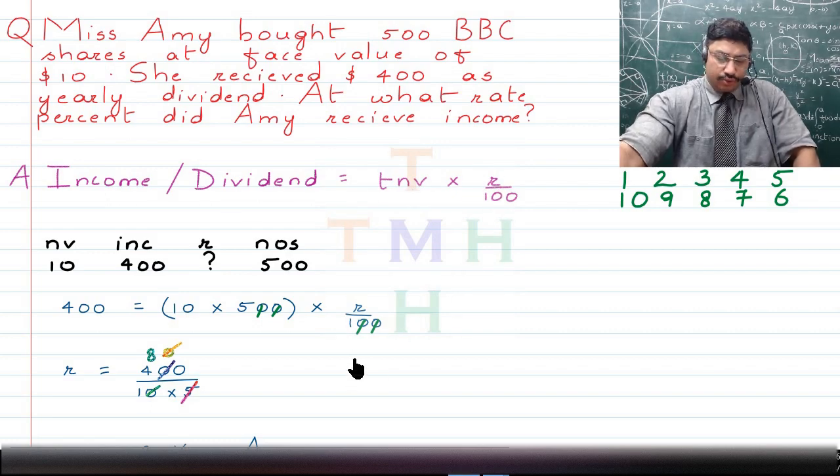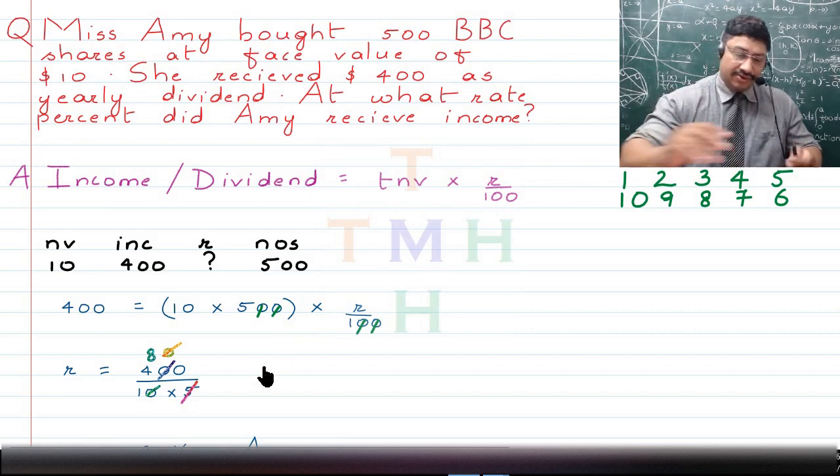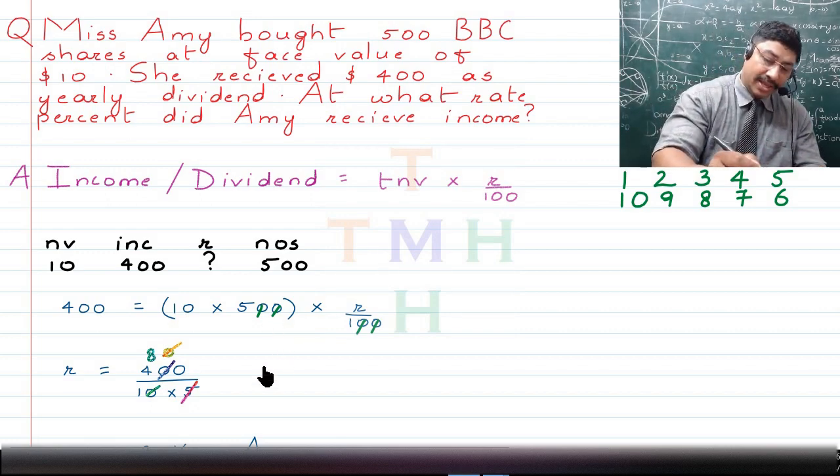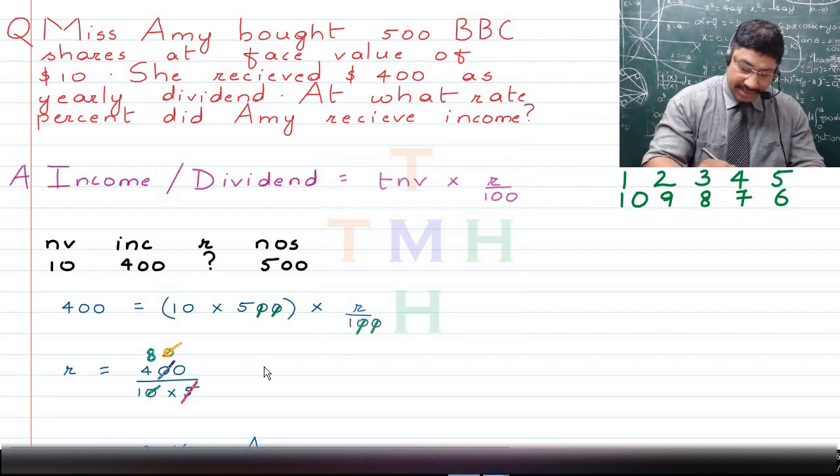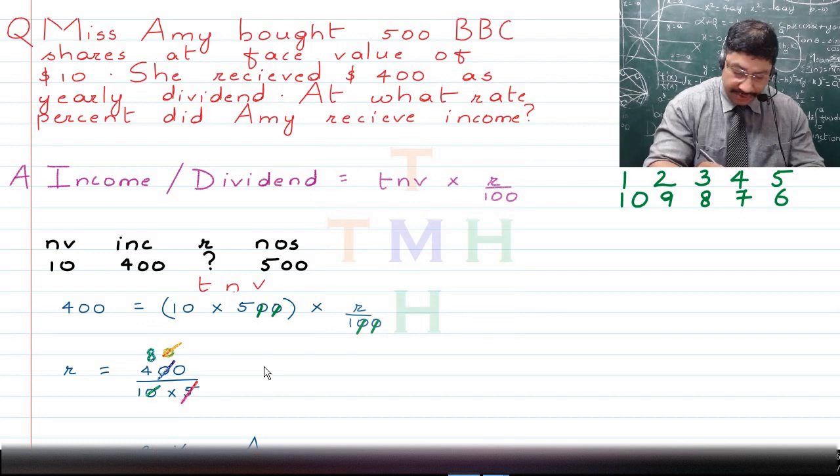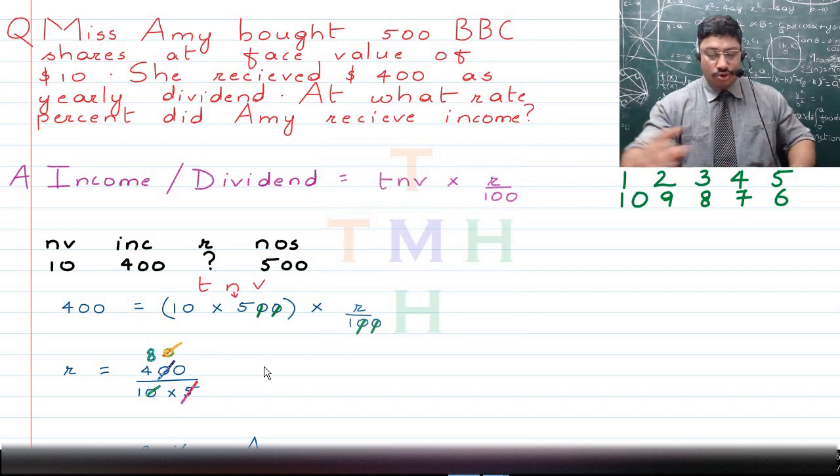Now further here what you do is, if you write the income, that is 400, it will be equal to 10, which is the nominal value, multiplied with the number of shares, that is 500. So this gives you TNV. Now children, after we've got this TNV, I'll just mark it to be TNV so that this doesn't confuse you. This here, children, we found out the TNV, that is the total nominal value.